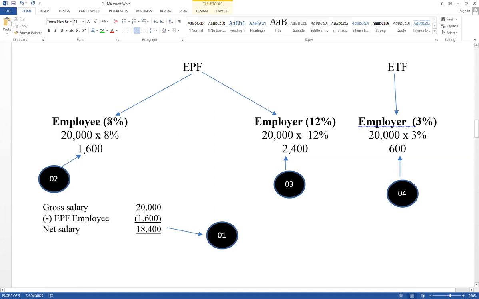Percentage can be higher than that. Sometimes it is given 10% and 12%. And ETF sometimes it is given 5%. Then value should be calculated based on gross salary.